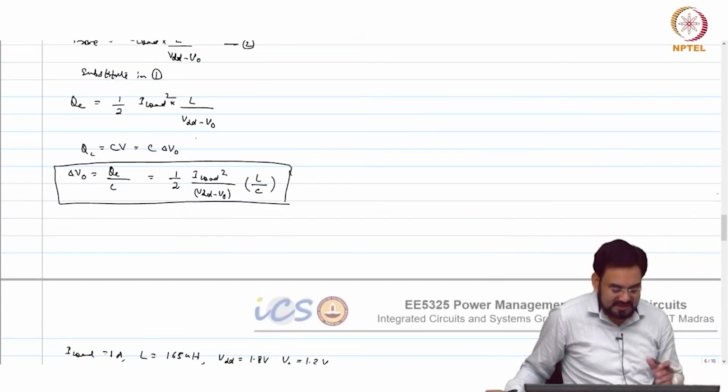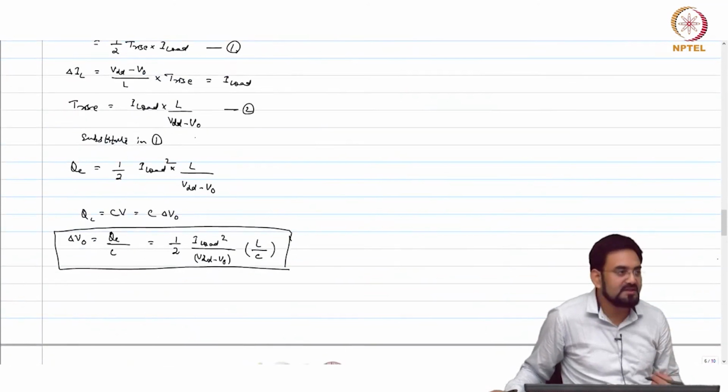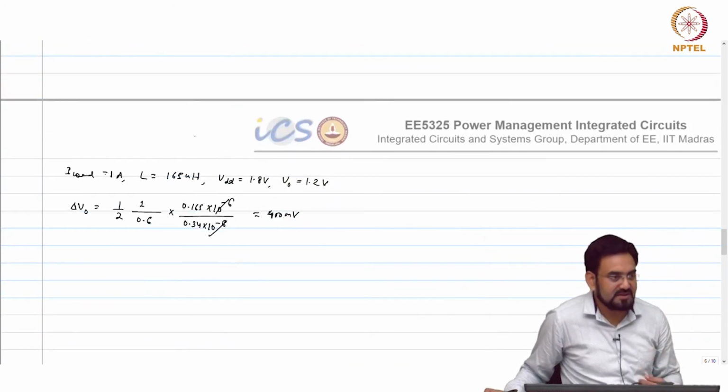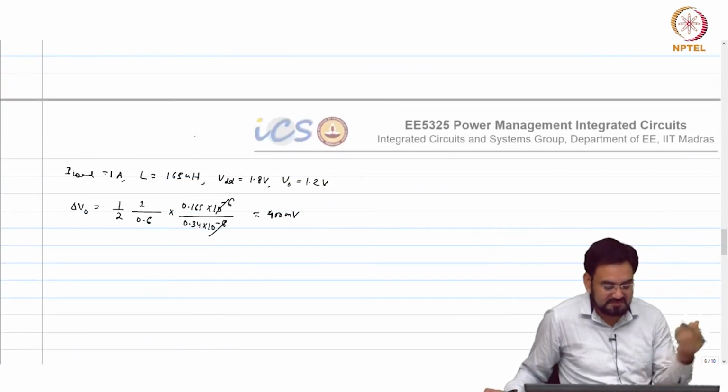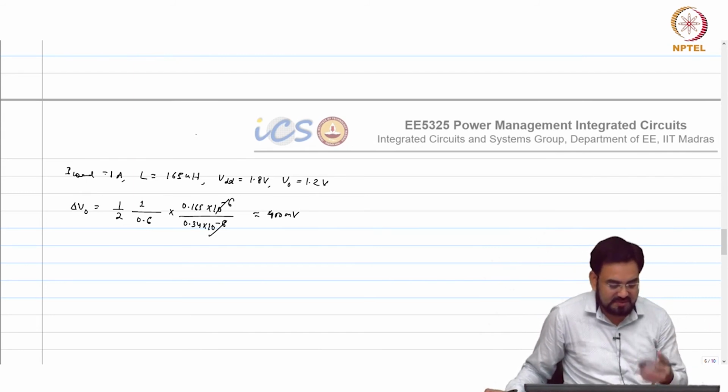In this case the worst case is bandwidth limited, because there we were getting 500 millivolt, here we are getting 400 millivolt. But let us say if your V out is 1.6 volt also, then in that particular case you may get the same way.